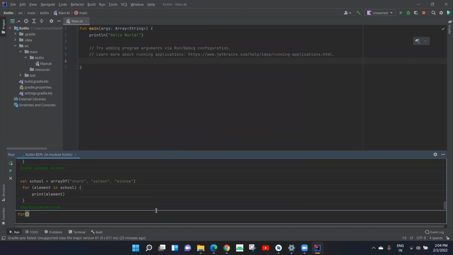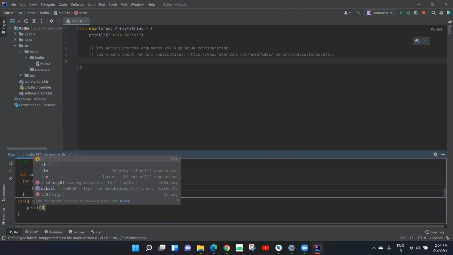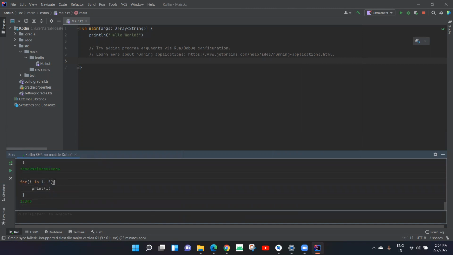Now if I want to print all the numbers between 1 and 5, what would I do? Print for I in range 1, and how we define range we studied previously, to 5. So what it did, for I in 1 to 5, it printed 1 to 5.